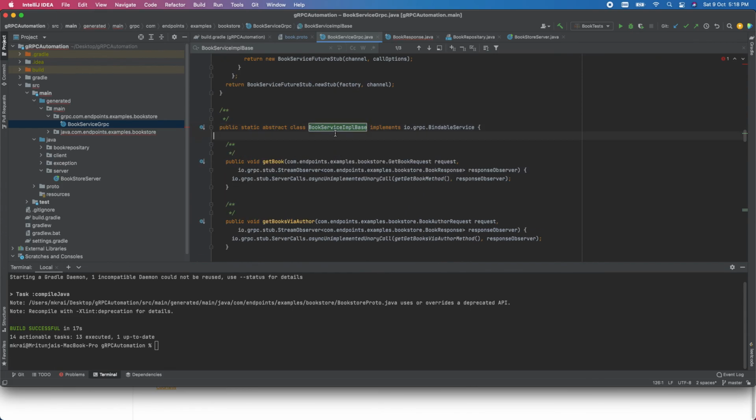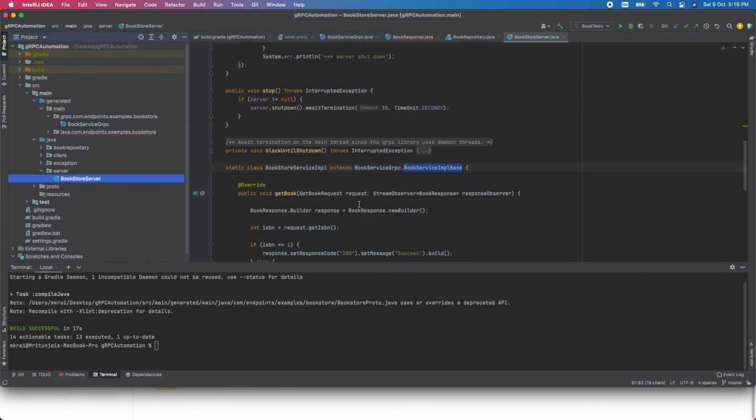Yes, here you can see one abstract class, and this class has two methods, get books and get book via authors. We are going to build one service here using these stubs.